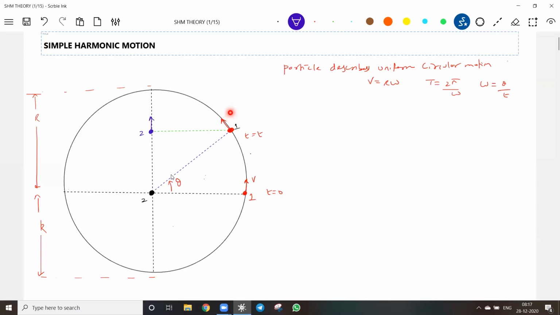No, this was moving with a constant speed. Write it v, where v equals r omega. What about its projection? Its projection will have a different speed. So therefore, let me write v.